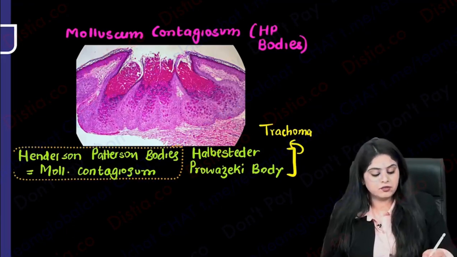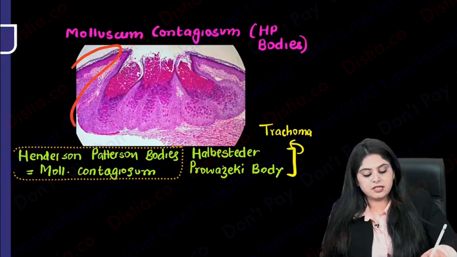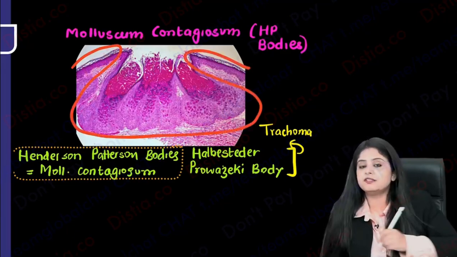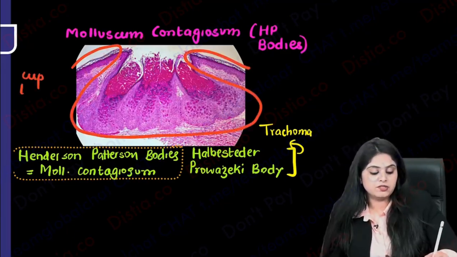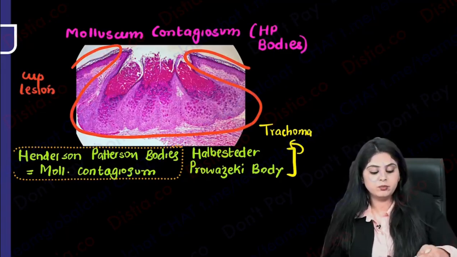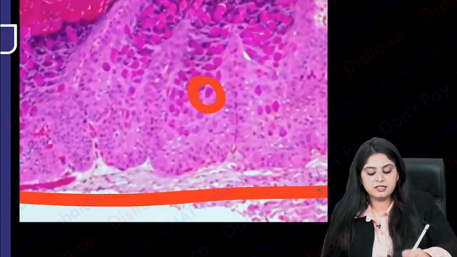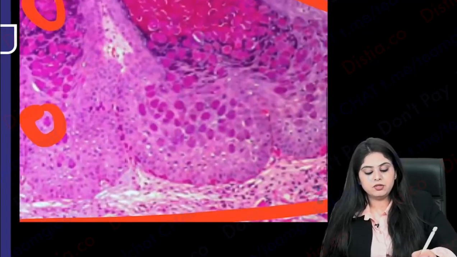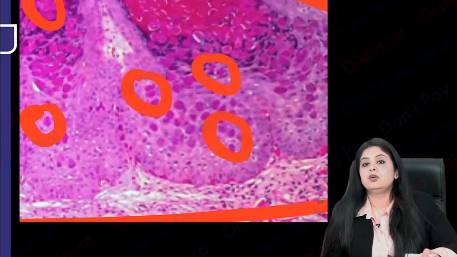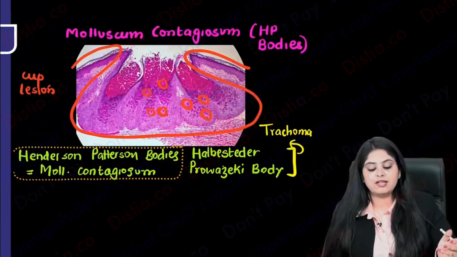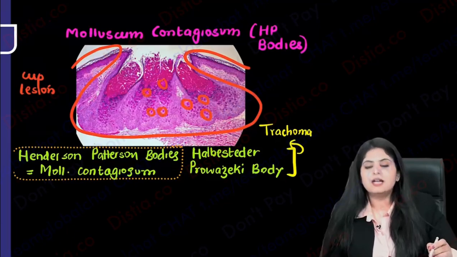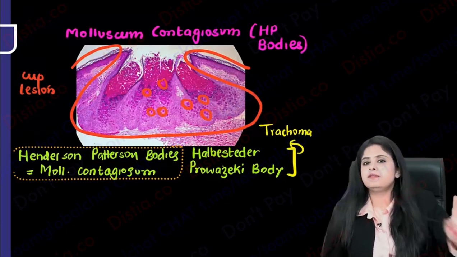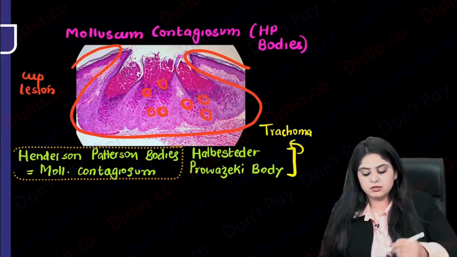Ab kaisa dikhta hai? So firstly, you can see that molluscum has resulted in a cup-shaped lesion. Can you see this? And if I zoom into this cup, I can definitely see the beautiful pink color bodies from all over. So please note, this is referred to as the famous HP bodies. I will be teaching you a lot about it when we go to molluscum contagiosum. ठीक है, तो यहाँ तक हो गया.